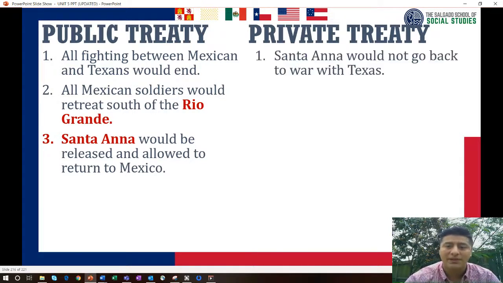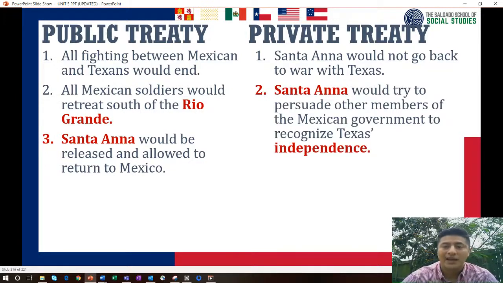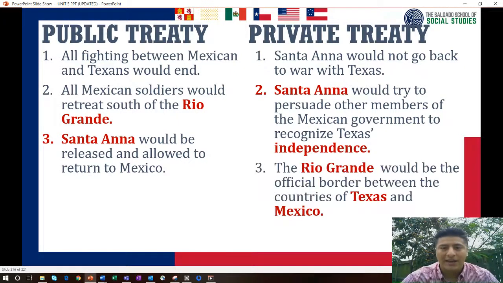Now, the private treaty. Santa Ana would not go back to Texas. Would not go back to war with Texas. Santa Ana would try to persuade other members of the Mexican government to recognize Texas independence. And the Rio Grande would be the official border between the countries of Texas and Mexico.